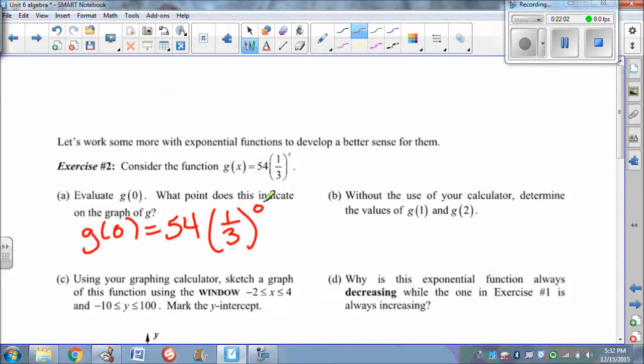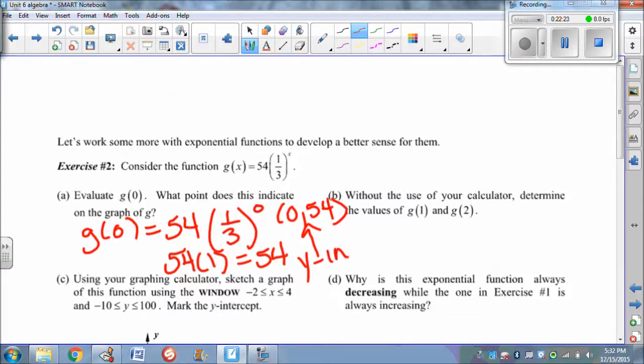By all means, use your calculator, but use your brain here too. 1/3 to the 0 power. Anything to the 0 power, hopefully you remember, is equal to 1. So this is 54 times 1, which is just 54. So 0, 54, that's the y-intercept. So right there, there's our y-intercept.